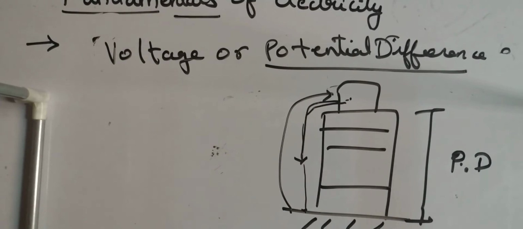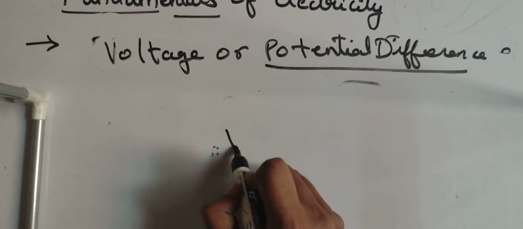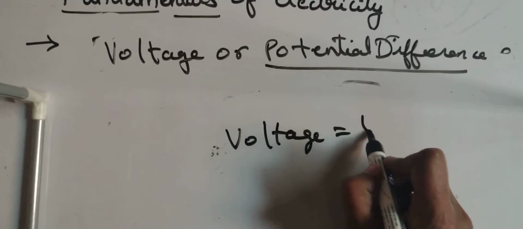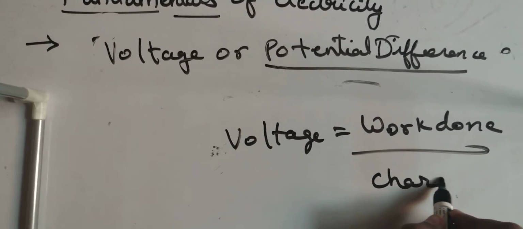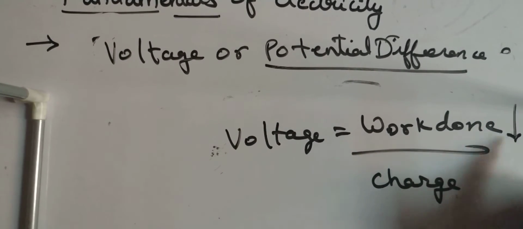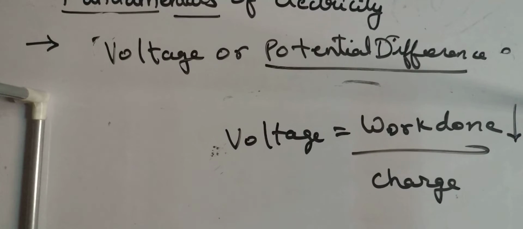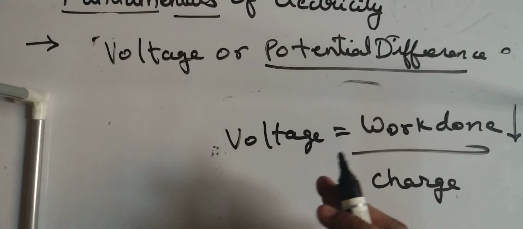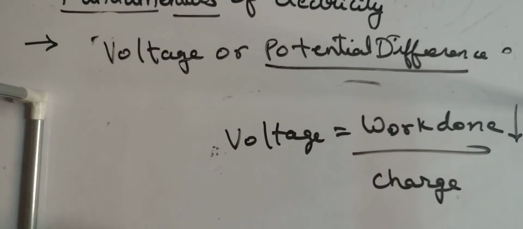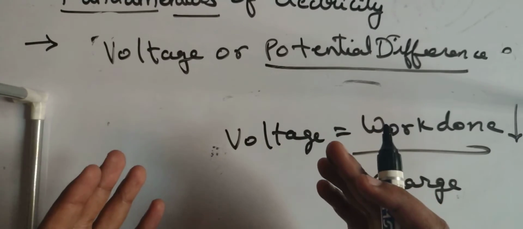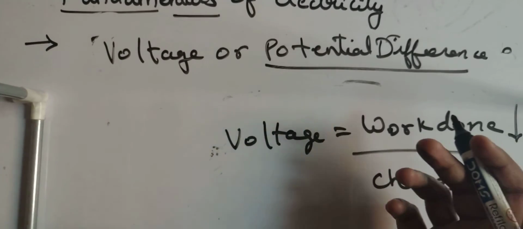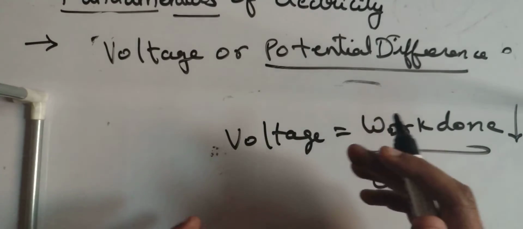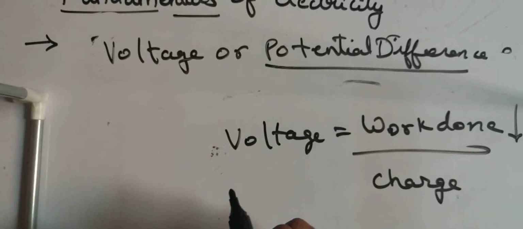So as an electrical engineer, what you need to do is this: voltage is equal to work done to push per unit charge, so we need to minimize this work done in order to transfer the charge from one place to another. You might have seen the power plant. Where is the power plant? Say the Koina power plant, or thermal power plants placed in the Nagpur region. Those are very far away from your society.